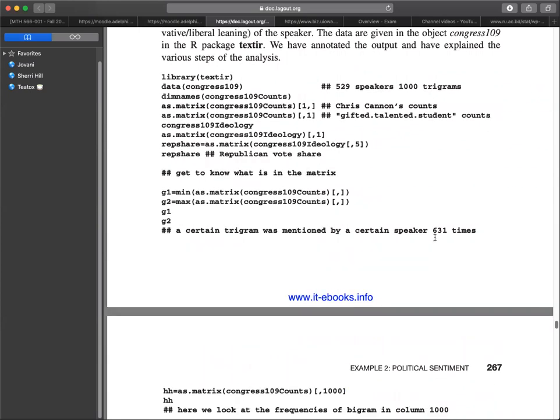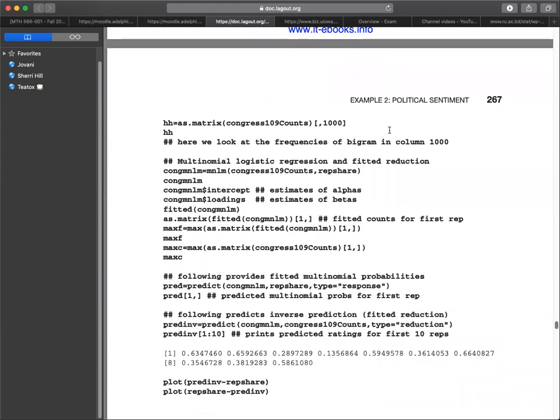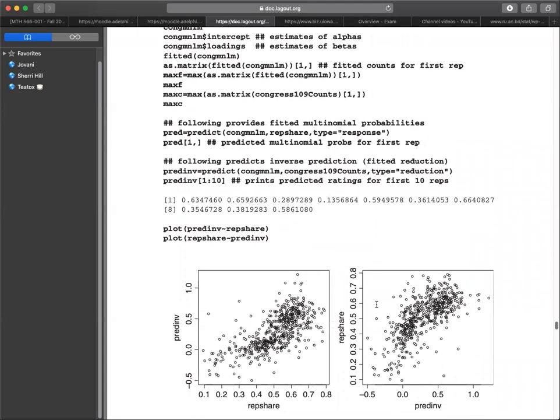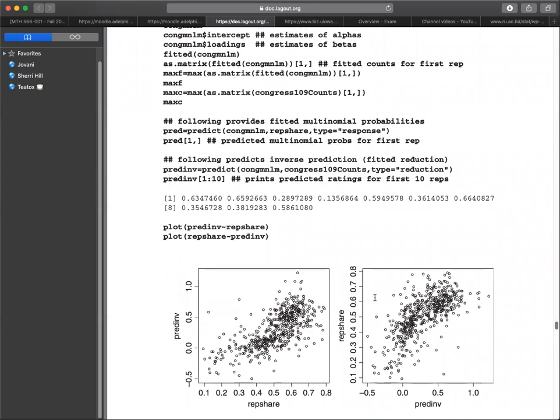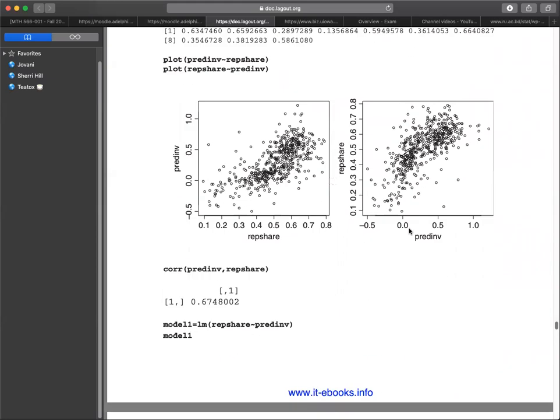matrix. A certain trigram is mentioned by a certain speaker 631 times. Here we can look at the frequencies of bigram in column 1000, and we do the multinomial logistic regression and fitted reduction, where we have to put in the estimates of the alphas and betas again, and we do the fitted counts for the first rep. The following provides fitted multinomial probabilities and the predicted multinomial probabilities for the first rep. Then we do the predictions of the inverse prediction, and we print the predicted ratings for the first 10 reps, and then we plot.